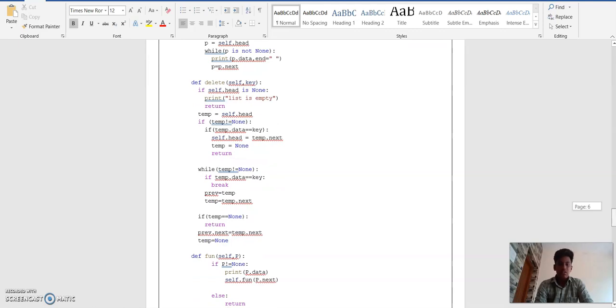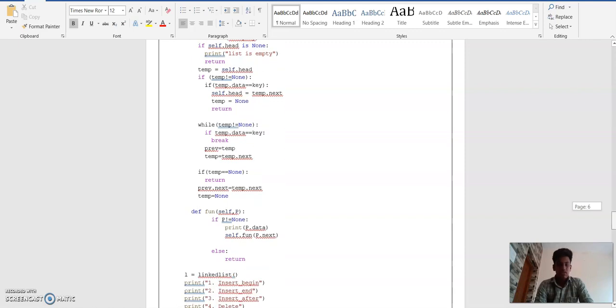Then definition delete(self, key). If self.head is None, then the output will be printed list is empty and then return. temp equal to self.head. If temp is not equal to None, if temp.data is equal to key, self.head equal to temp.next, temp equal to None and then return.